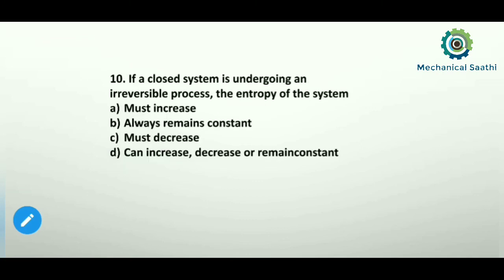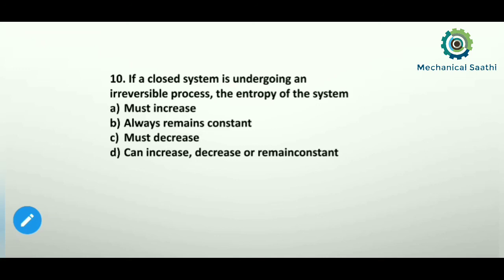So now let us move towards the next question, that is question number 10. If a closed system is undergoing an irreversible process, then the entropy of the system will what? The entropy of the system may increase, decrease, or remain constant. So option D will be the correct one.